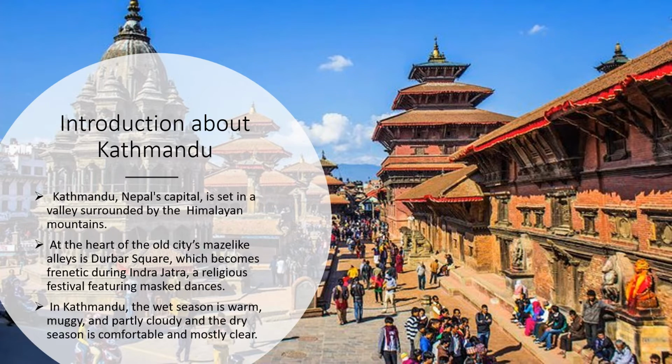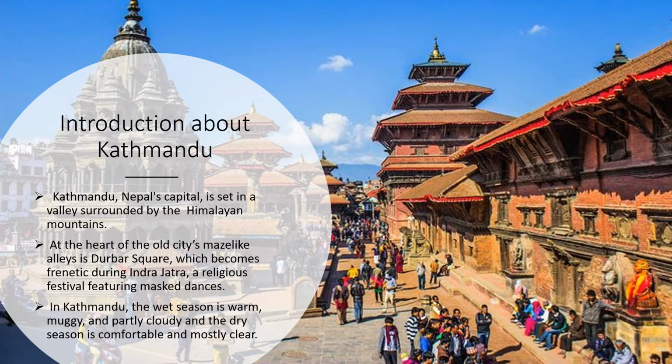In Kathmandu, the wet season is warm. And what kind of weather is there in Kathmandu or in Nepal? So there is warm weather, and at the same time there will be rain also. Due to this, a lot of humidity or muggy kind of weather would be there, and it is partly cloudy at that time, and the dry season is comfortable and mostly clear.